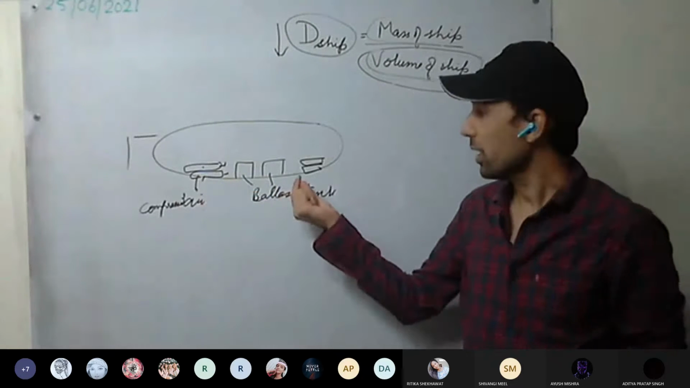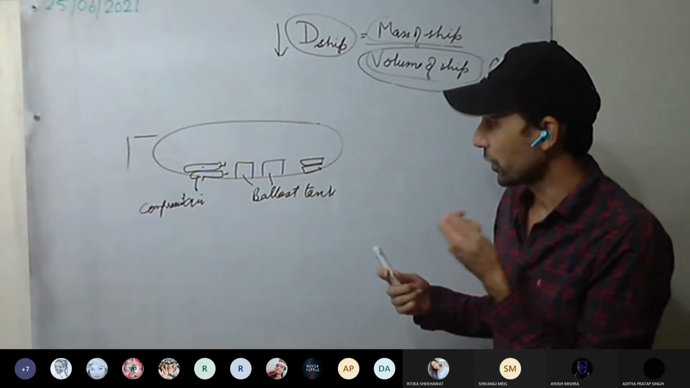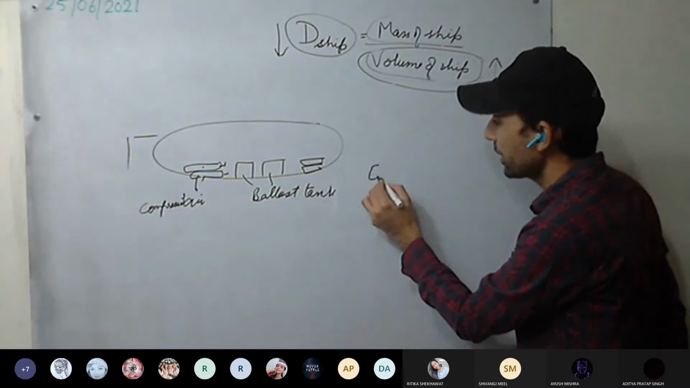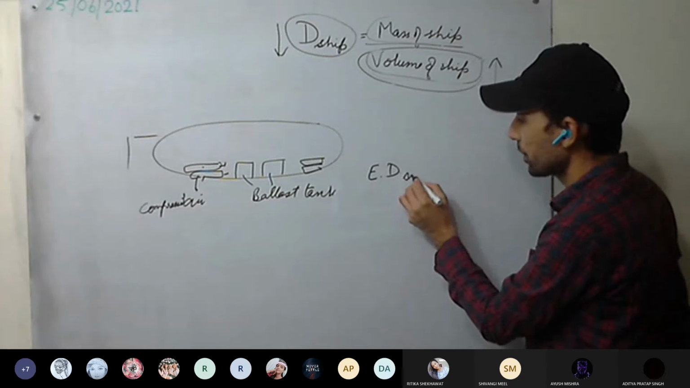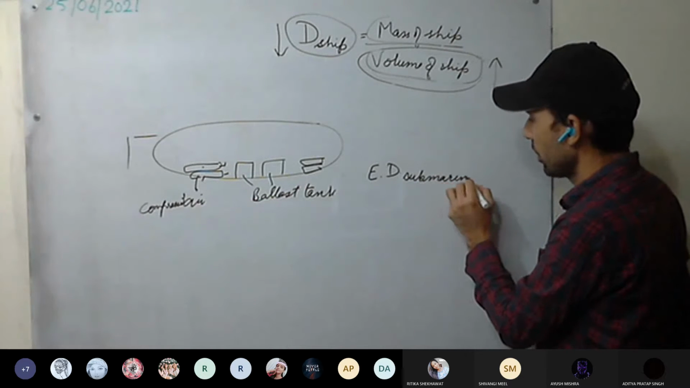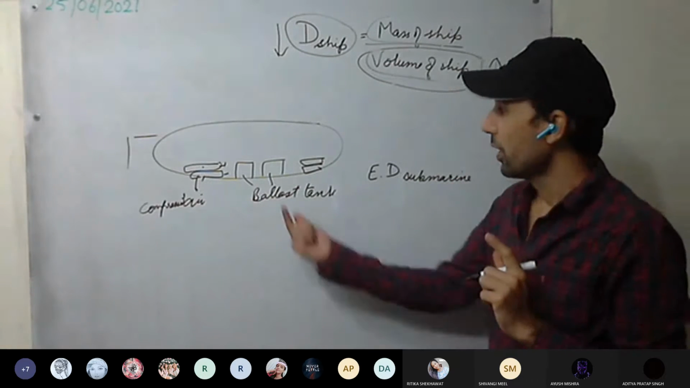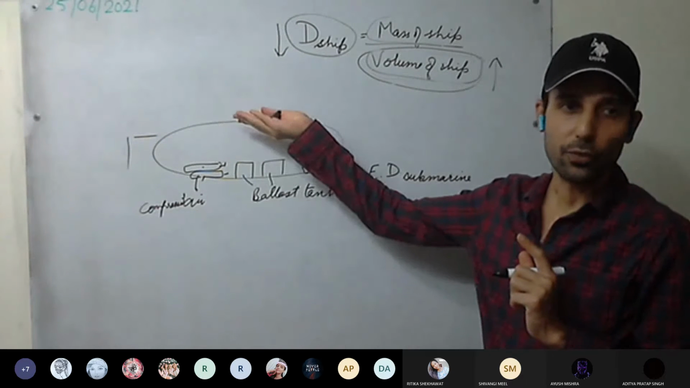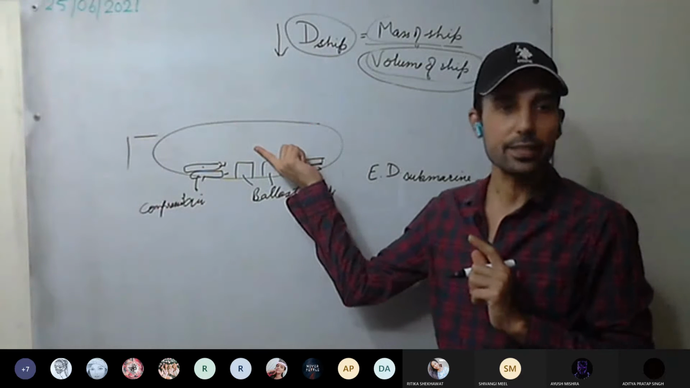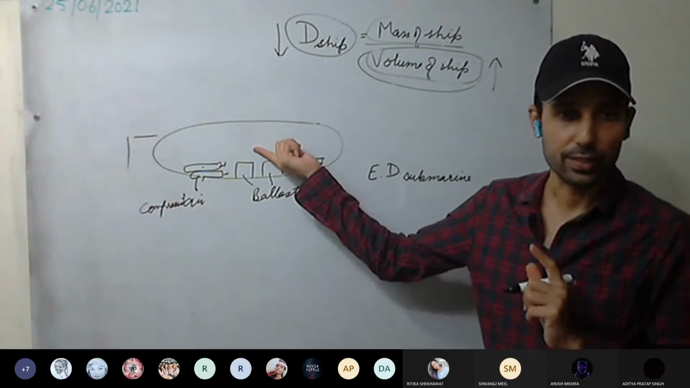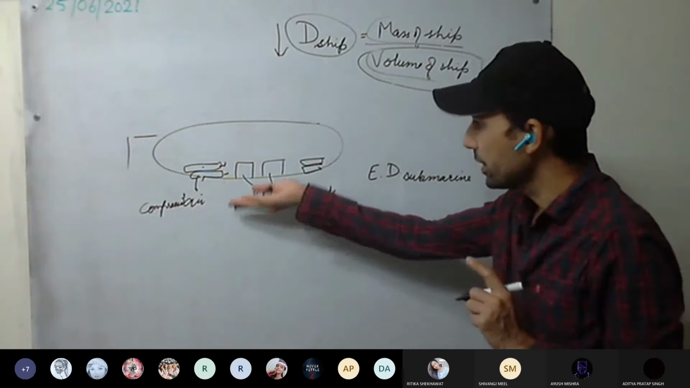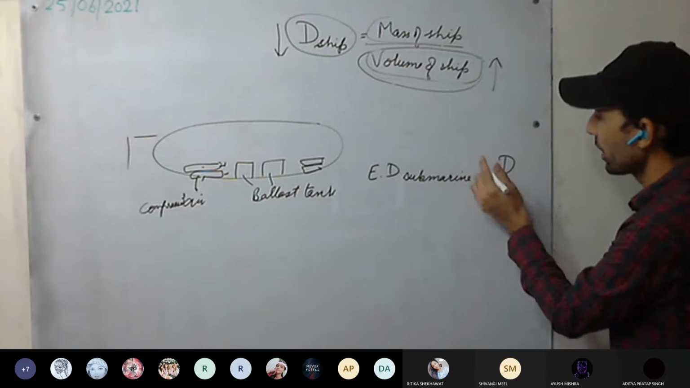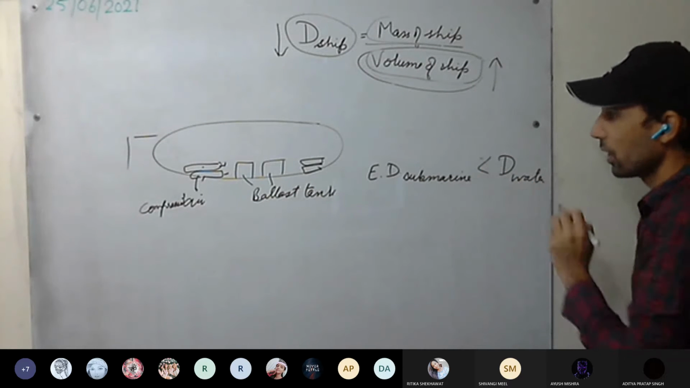So we are going to change the effective density of the submarine. How are we going to change it? See here. I'm writing effective density, ED, of submarine. For example, first we have to make the submarine float on water. It means we have to decrease the density of submarine. Have you understood this one? So effective density of submarine must be less than density of water.